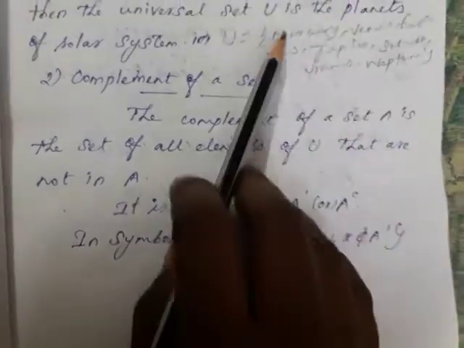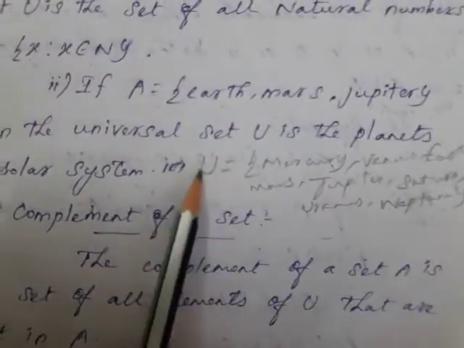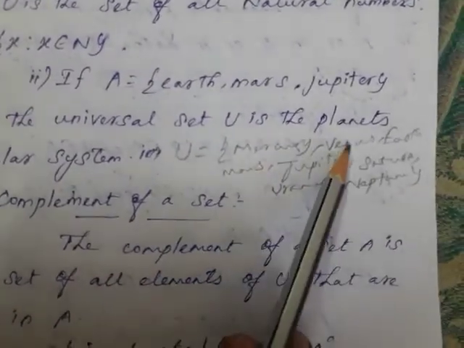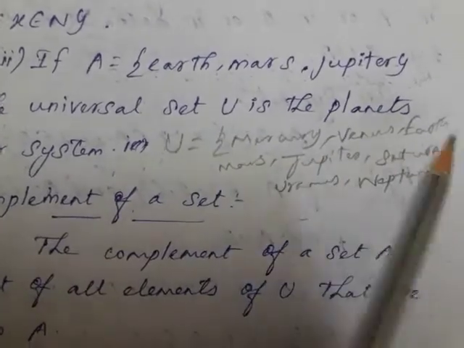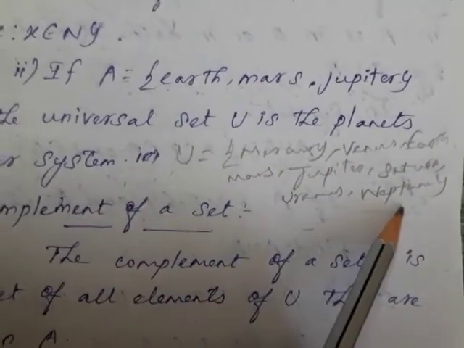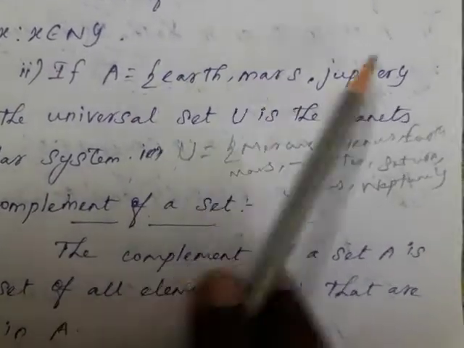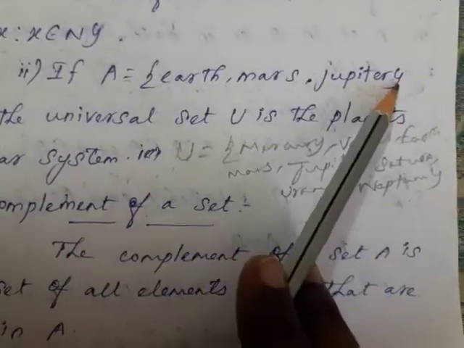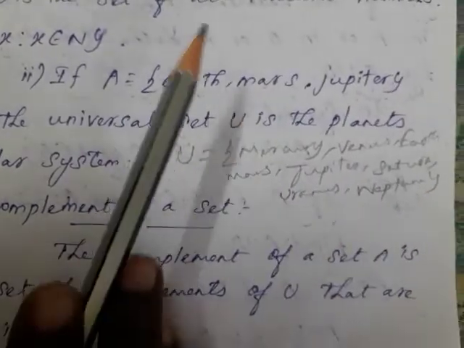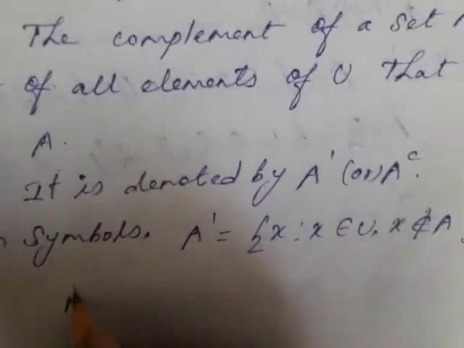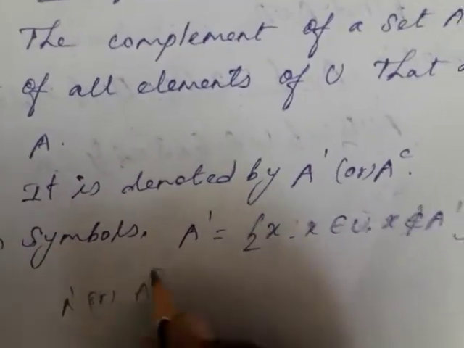I will explain through the same example. The universal set given is Mercury, Venus, Earth, Mars, Jupiter, Saturn, Uranus, Neptune. Set A is Earth, Mars, Jupiter. So a universal set and another set are given, and you have to find the complement of the set, A dash or A complement. Both are correct.